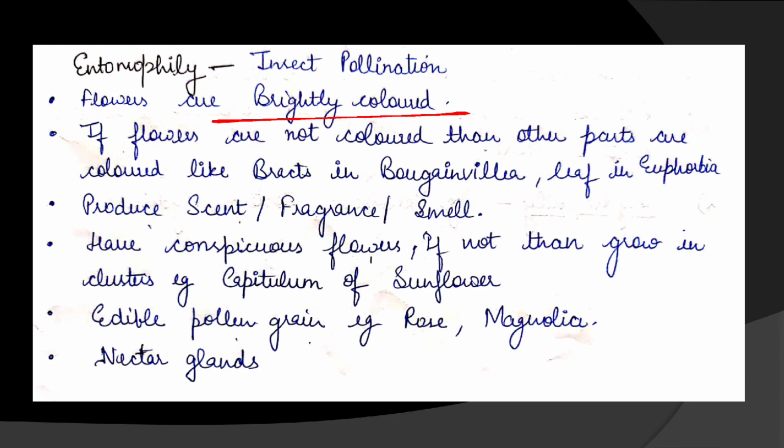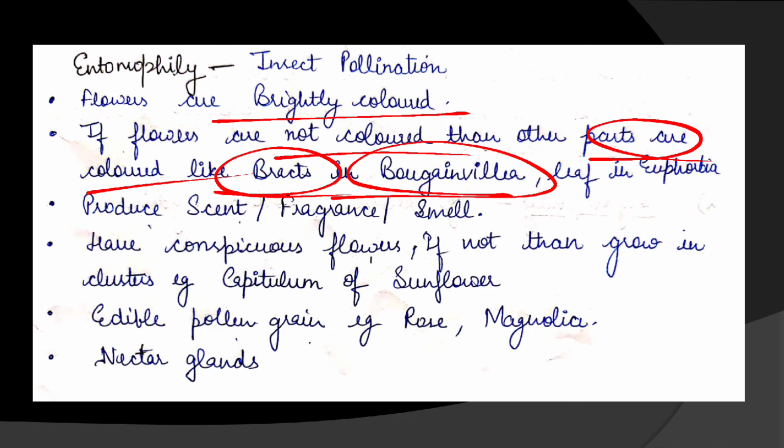And if the flowers are not colored, then the other parts are colored, like bracts in bougainvillea. Bougainvillea flowers you have seen everywhere. The bracts are colorful, pink, white, orange. Then leaf in euphorbia is also colorful to attract the insects. These flowers produce scent, fragrance and smell. Some flowers produce specific odors to attract specific insects.